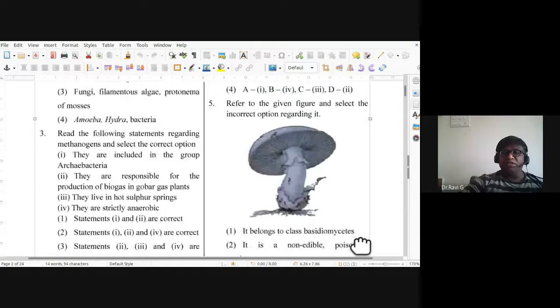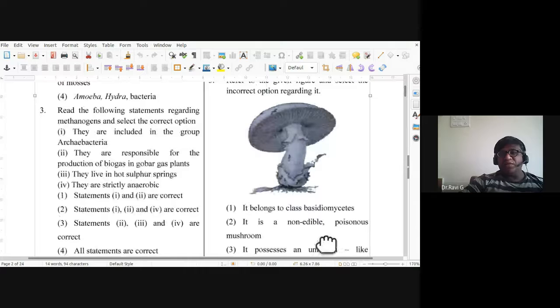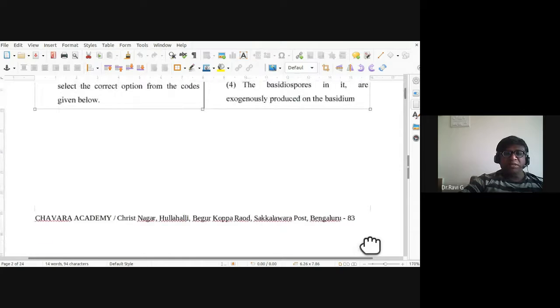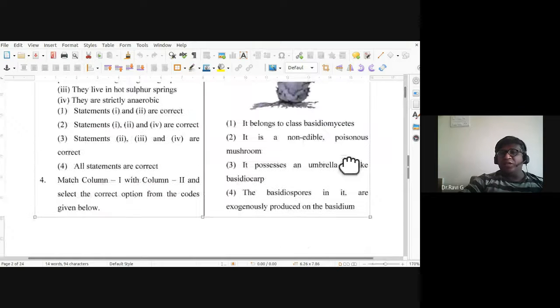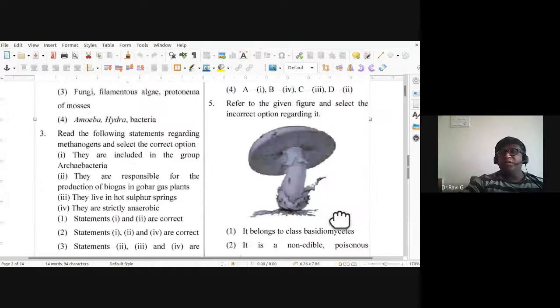So we have to choose the incorrect option. The second one, that it is a non-edible poisonous mushroom, is the incorrect option for this fifth question, whereas all the others are correct options.